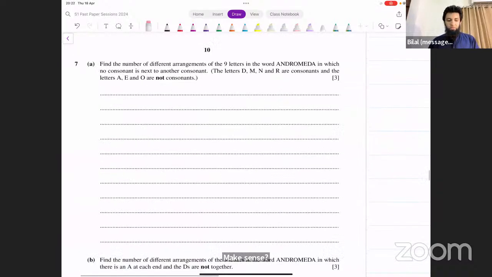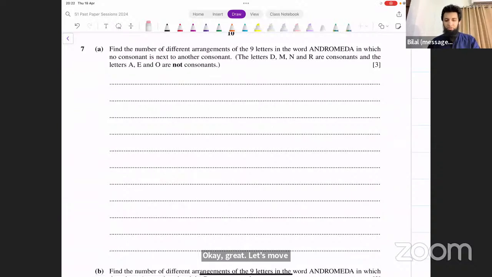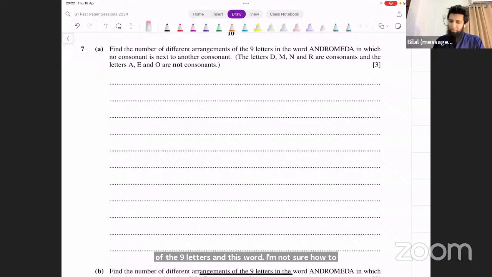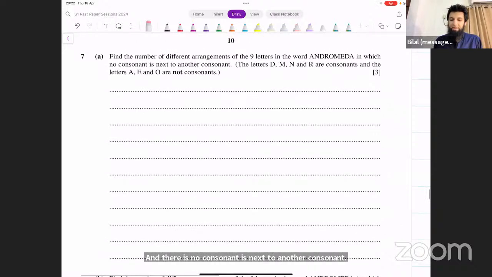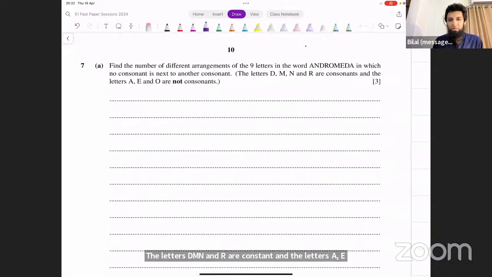Okay, good. Let's move on to question number 7. Now it's a permutation combination question. It says, find the number of different arrangements of the 9 letters in this word, in which no consonant is next to another consonant. The letters D, M, N, and R are consonants, and the letters A, E, and O are not consonants. Just a reminder, this is October, November 2023, paper 5-2. Those of you who are asking, this is the paper that we're doing first. Next one is going to be 5-3 from the same session.